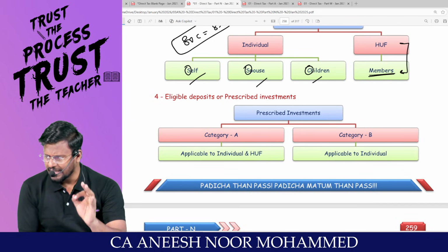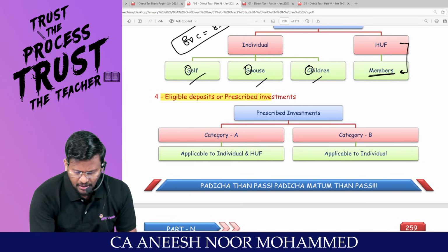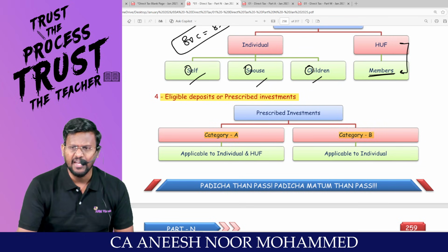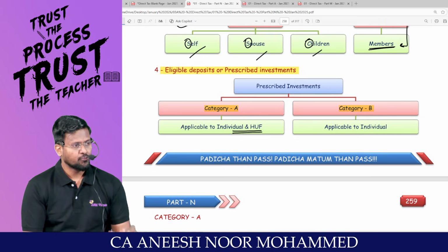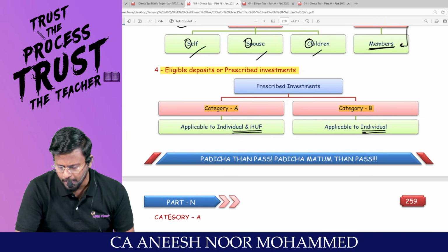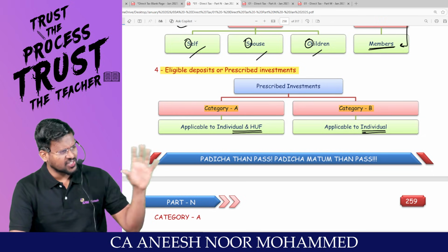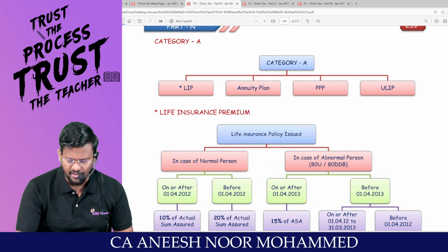Okay, sir. So 80C means prescribed investments. Where do I have to invest, sir? The eligible deposits or prescribed investments: there are 2 categories, Category A and Category B. Category A is applicable to individual and HUF, whereas Category B investments are applicable only to individual. That means if you are an individual or HUF, you can invest in Category A investments. If you are an individual, you can invest in Category B investments.